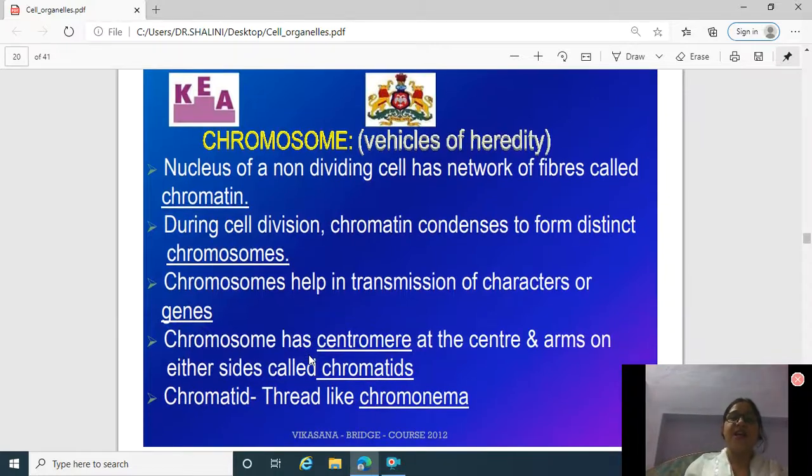Now chromosomes, which are also known as vehicle of heredity. Nucleus in a non-dividing cell has a network of fibers called chromatin. During cell division, chromatin condenses to form distinct chromosomes. Chromosomes help in transmission of characters or genes. Chromosomes have a centromere at the center and arms on either side, called chromatids. Chromatids are the thread-like chromonema.